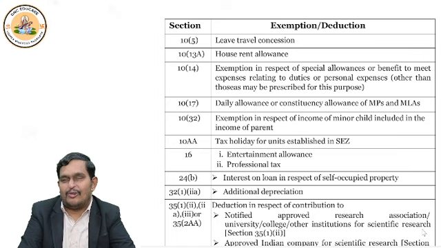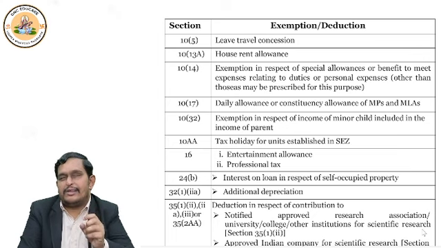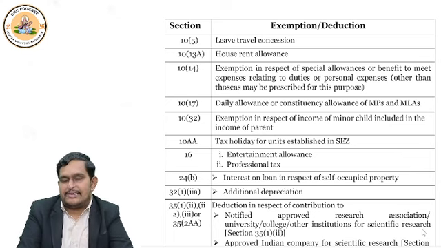Don't worry. Okay. But in all these allowances, some portion was given as exemption based on the legal limits or based on actual expenditure. But that is there still in case of optional tax regime. But if you file return under default tax regime, you will not get the deduction under 10 subsection 14. Similarly, 10 subsection 17, this is given as allowances to MLAs, MPs, daily allowance.